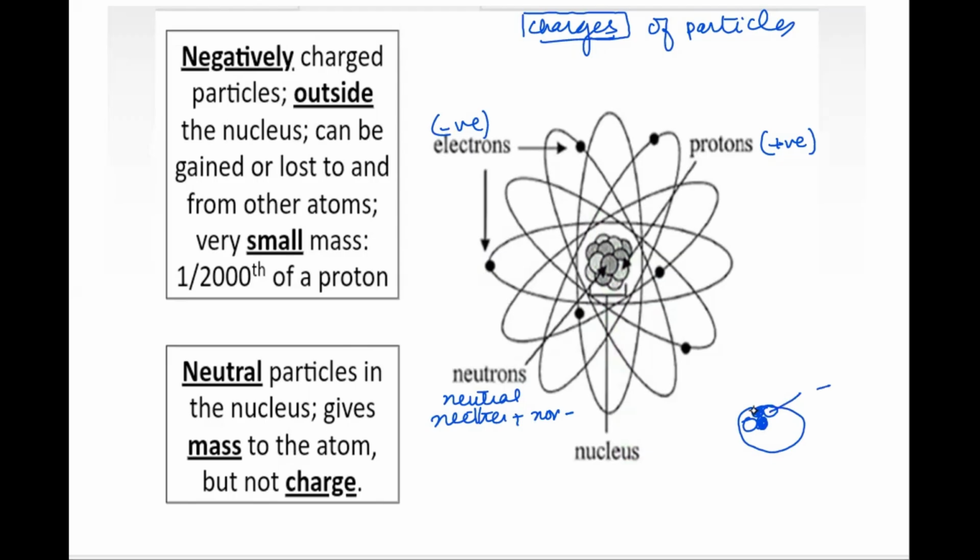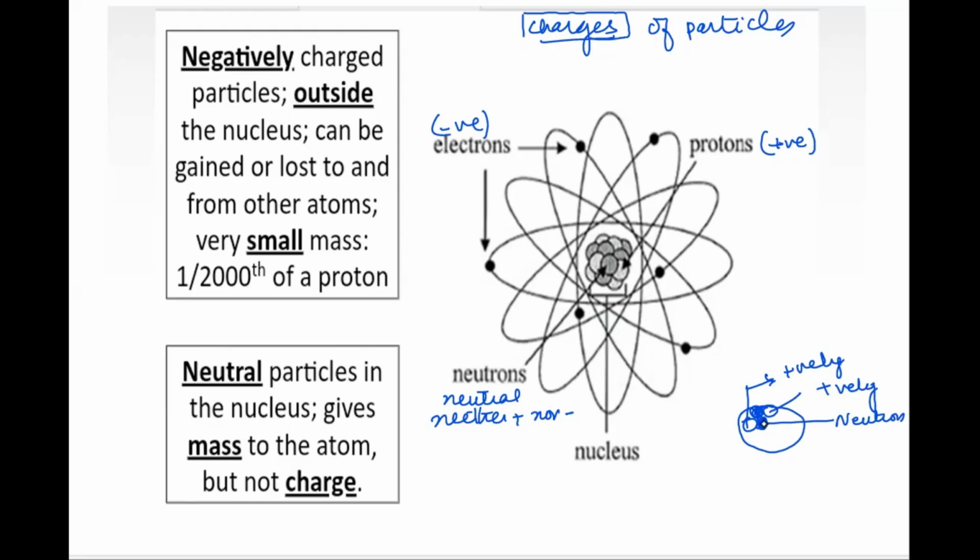Because protons are positively charged, there can be a force of repulsion between them. But because you have neutrons there, which don't have any charge, they help overcome this repulsion. So protons are positively charged and neutrons are neutral, and that keeps them together in the nucleus.